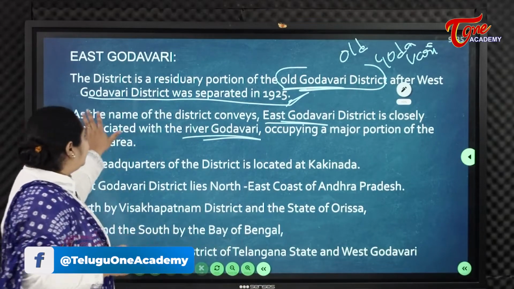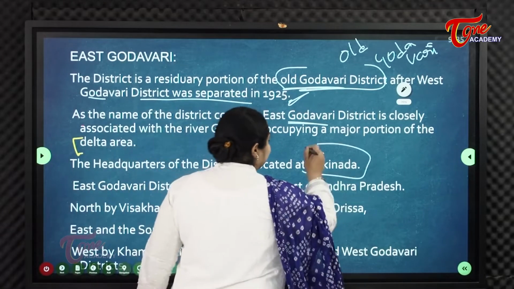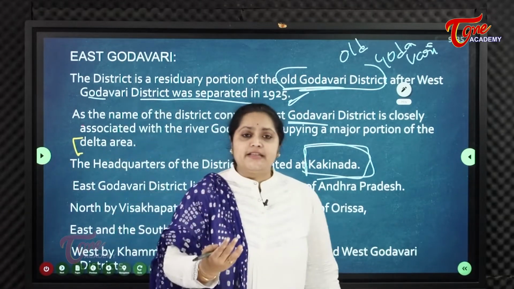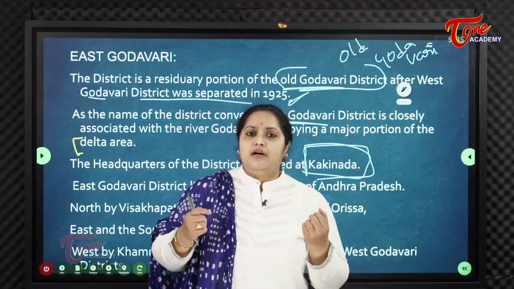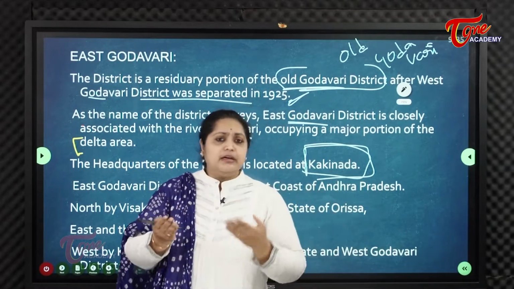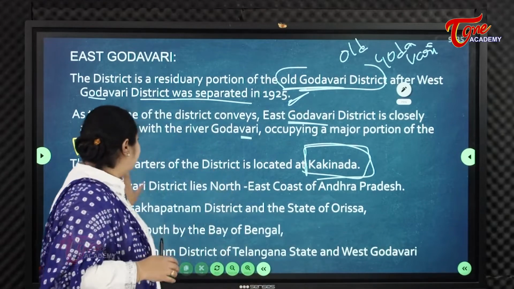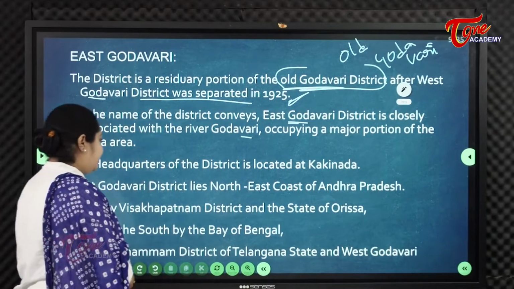The headquarters of East Godavari district is located at Kakinada. As we have learned about other districts, like Srikakulam district, whose headquarters is Srikakulam city, Vijayanagaram district, whose headquarters is Vijayanagaram city, and Vizag district, whose headquarters is Visakhapatnam. But for this Godavari district, the headquarters is located in Kakinada.